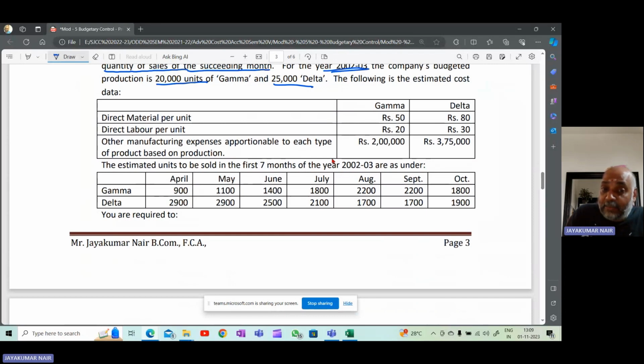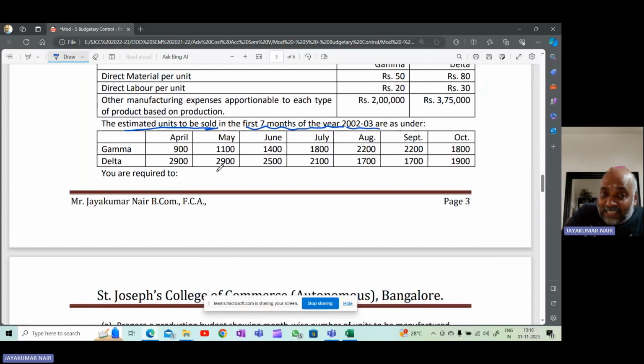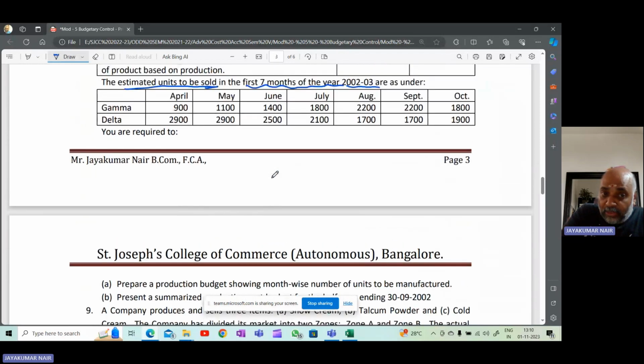And they have given you the estimated units to be sold in the first 7 months of the year 2002-2003. So they have given you the estimated sales units to be sold. That means estimated sales of Gamma and Delta they have given to you.